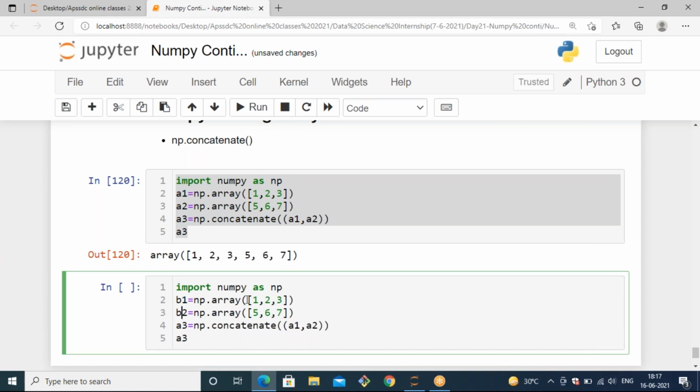Here you need to mention one more square bracket because it is a two-dimension array. 4, 5, 6, and 8, 9, 10. And for storing the result, I'm taking b3 as my variable, with b1 comma b2.